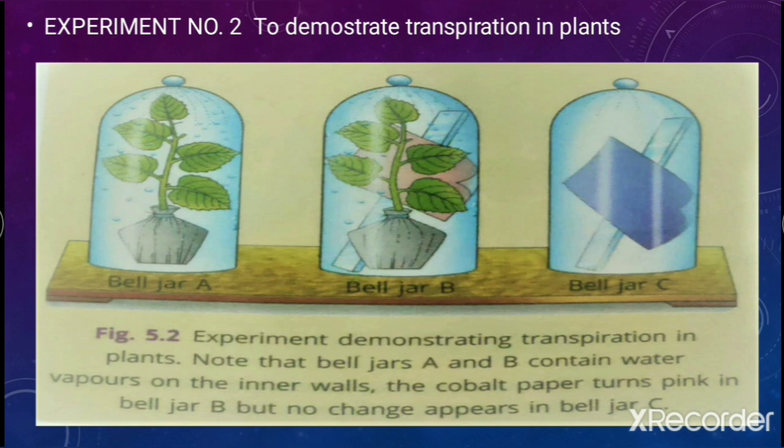The color will change from blue to pink because of the moisture available due to transpiration. And in bell jar C, we will see no change in the color of the cobalt chloride paper. So it concludes that due to the condensation of the water vapors, moisture is available to the cobalt chloride paper and the color changes, which is a proof of transpiration in plants.